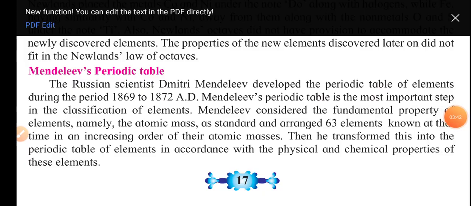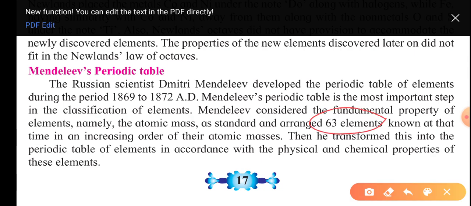So, Mendeleev's periodic table. A Russian scientist, Dmitry Mendeleev, developed the periodic table, and when he started his work of making a periodic table, only 63 elements were known at that time. How many elements were known? 63. And the name of the scientist is Dmitry Mendeleev.